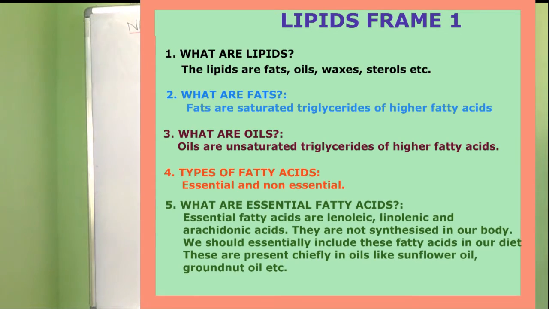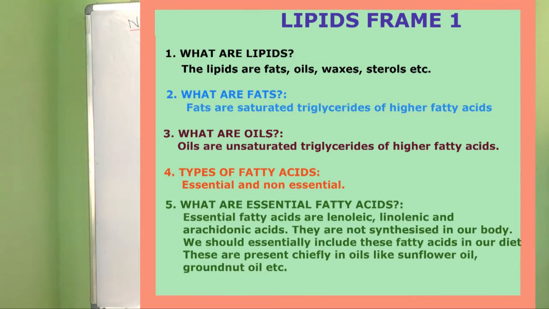You can see this information in the frame at the points 1, 2, 3 and 4. In the point 1, it is given as what are lipids. In the point 2, it is provided as what are fats. In the point 3, it is supplied as what are oils. In the point 4, it is given as what are the types of fatty acids.